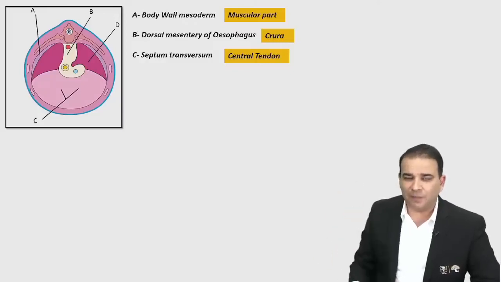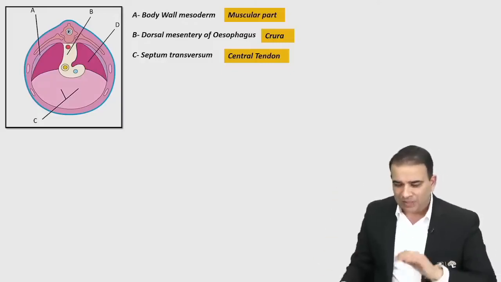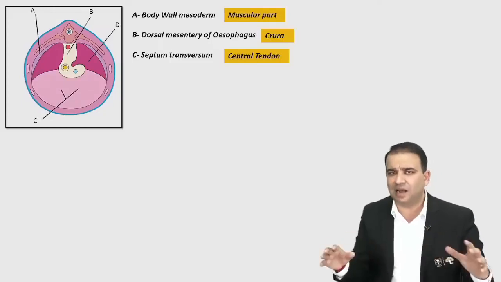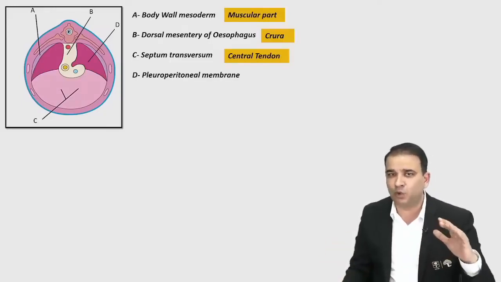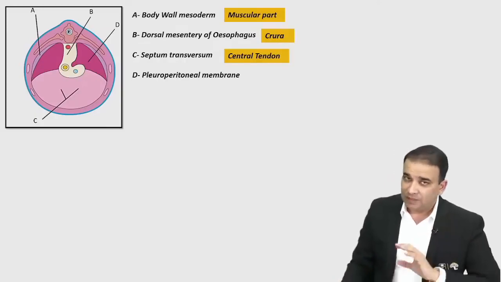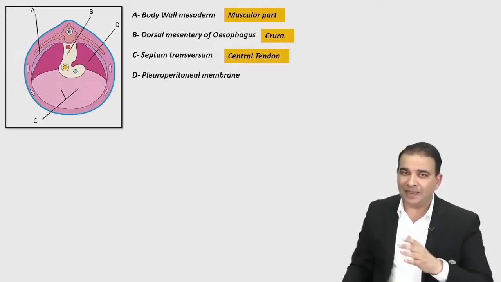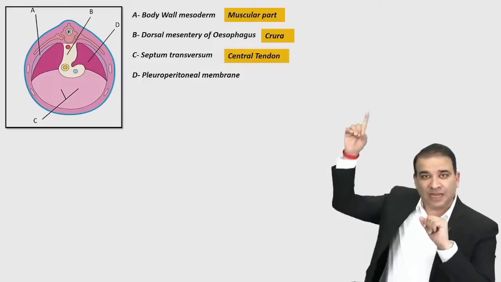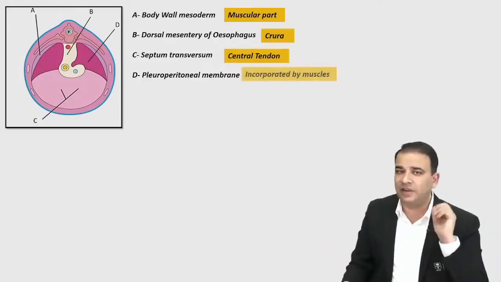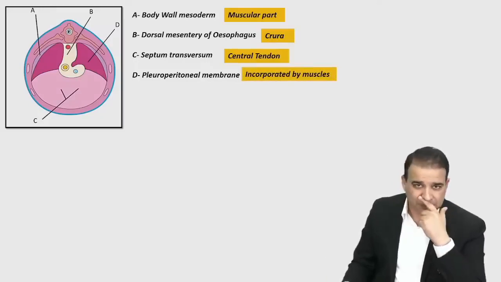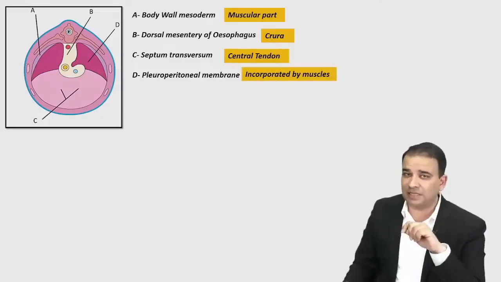And then look at the dark pink thing marked as D. That's a membrane which is formed. Initially there is a canal called the pleuroperitoneal canal, and then that canal is bridged by the membrane called the pleuroperitoneal membrane. Now, this pleuroperitoneal membrane will be invaded by the muscles only. The muscles which are derived from the body wall mesoderm invade it. So it is actually invaded or incorporated by the muscle. If it is not incorporated by the muscle, then there's a different condition.